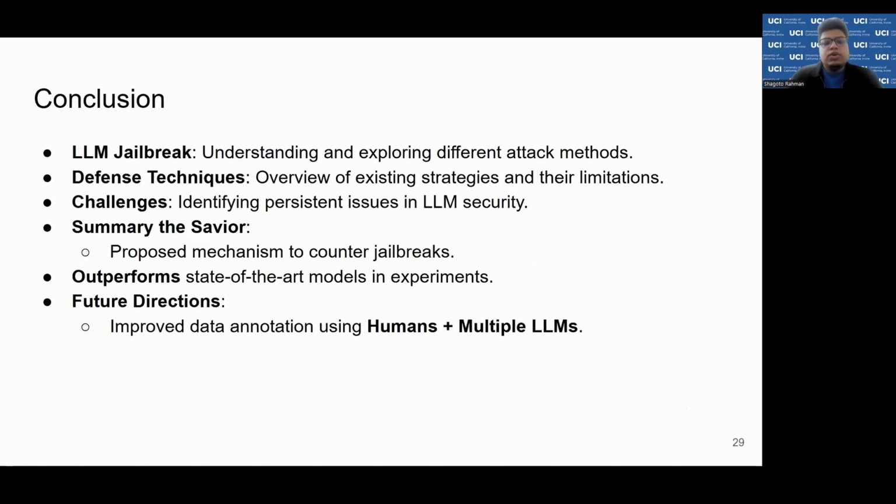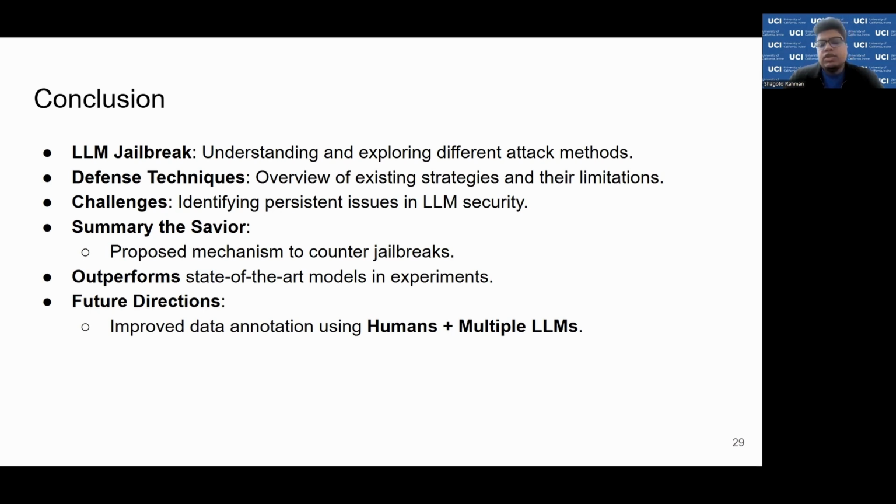So in conclusion, in this presentation we have seen what LLM jailbreak is, different types of attacks, different types of defenses, the challenges with these defenses, and how Summary the Savior handles all of these cases. We have created a model that can combat different kinds of attacks and also doesn't increase the refusal rate.